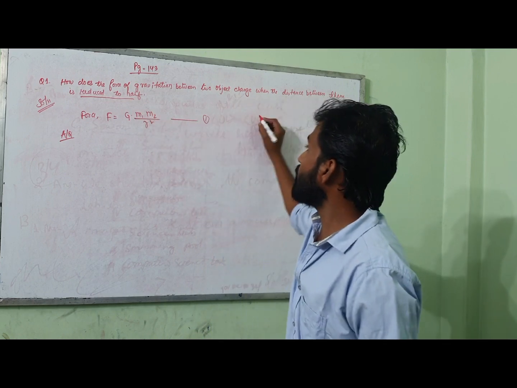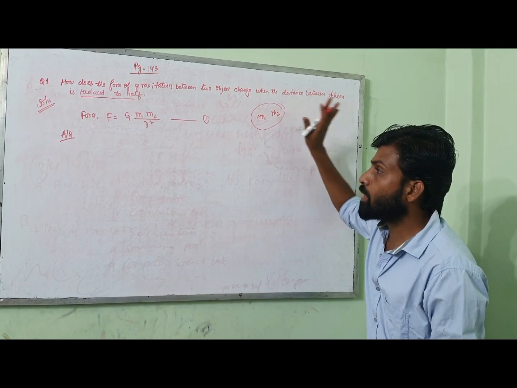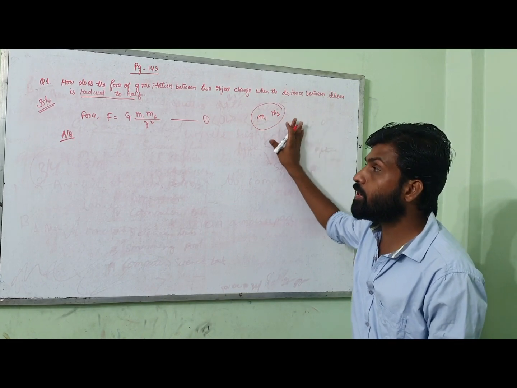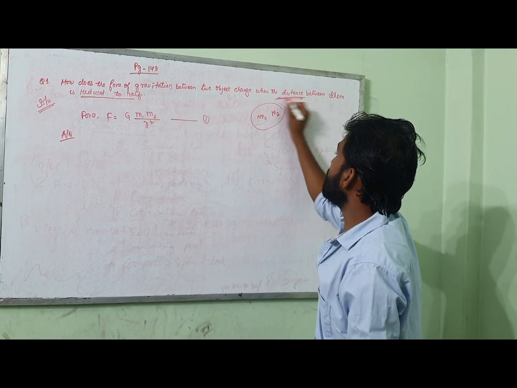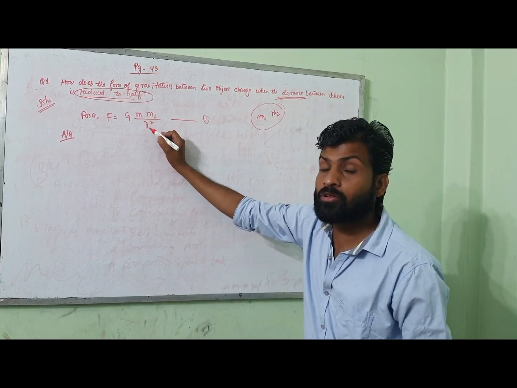They are not talking about the mass. M1 and M2 will be constant like before. But what are they changing here? They are changing the distance. This distance has been reduced to half. That means this R value will be reduced to half here.